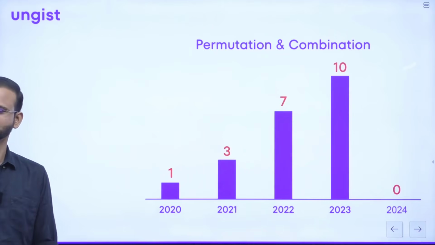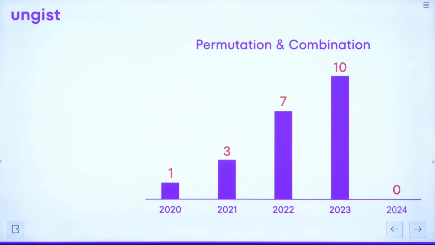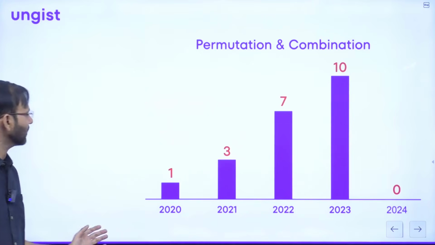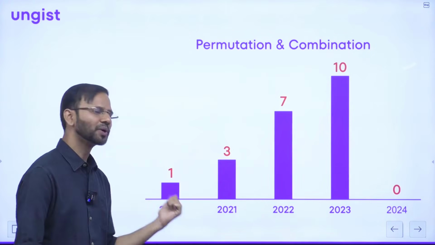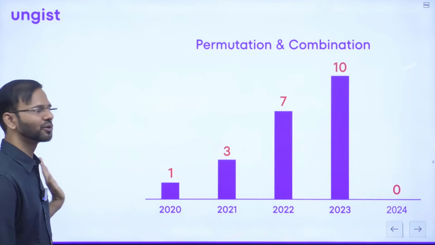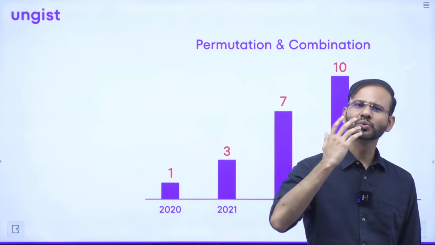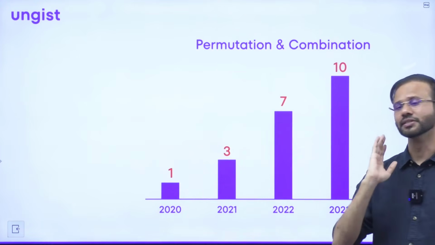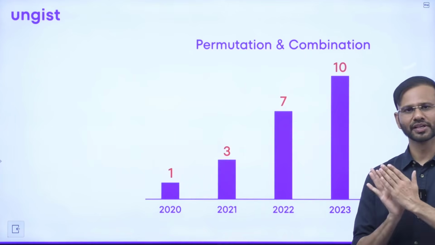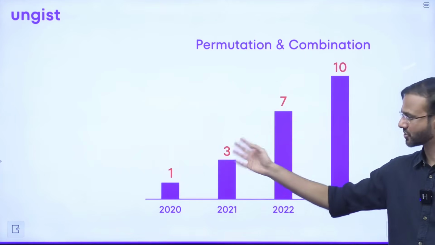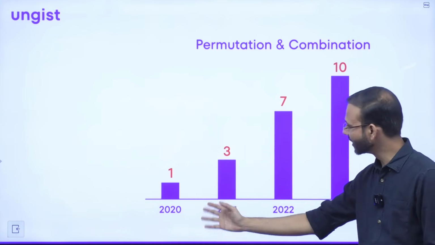Just look at this, guys. Yes, everyone, just look at this. So here, in 2020, they have asked one question, right? And before 2020 also the questions were there. In fact, from 2003 onwards, you'll be getting the questions. And in our latest book, we have given all the questions from 2003 onwards from this topic, right?